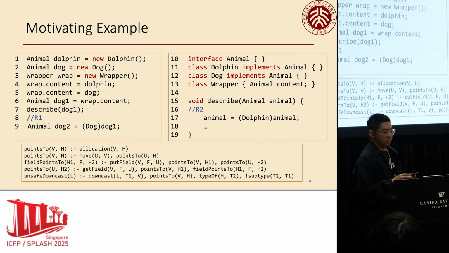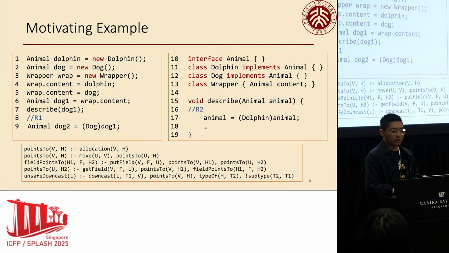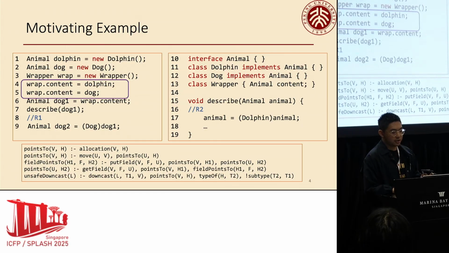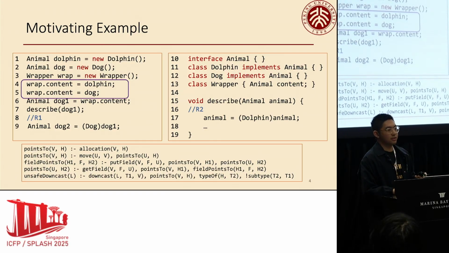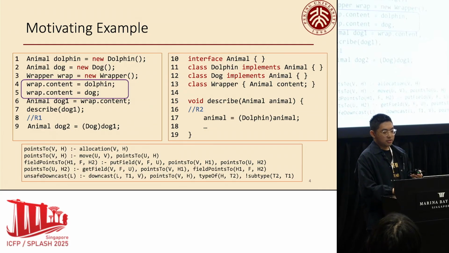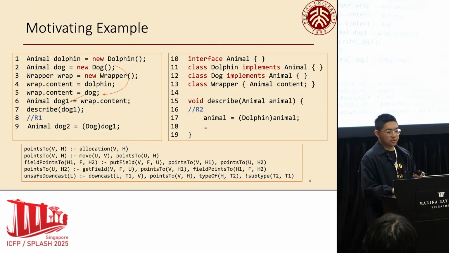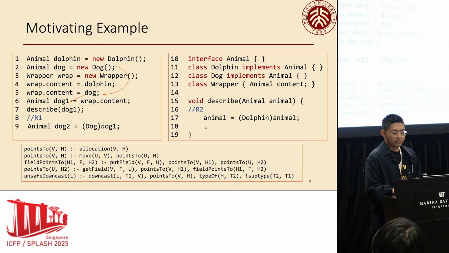And then I will use a motivating example to walk through our approach and explain how it resolves the three main challenges. Here we have a simple Java program performing a points-to analysis. We have an animal interface with dolphin and dog implementations. And then a wrapper object's content field is first assigned a dolphin object and then overwritten with a dog. The variable dog1 then retrieves this content. And the data flow suggests that variable dog1 points to the dog object created at line 2.